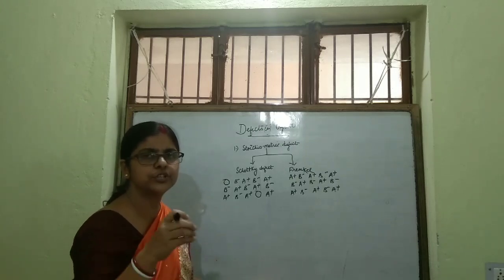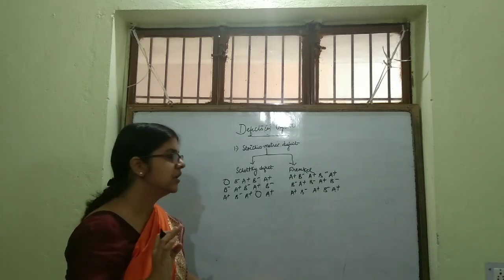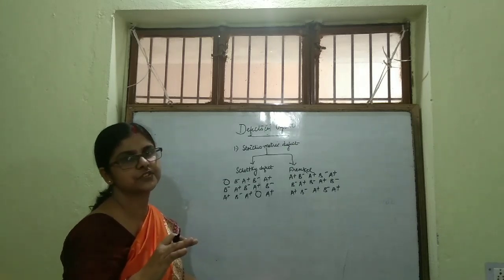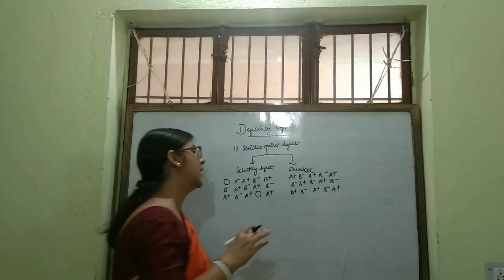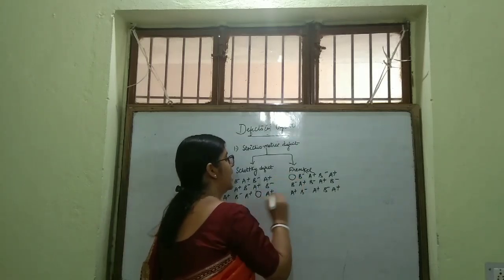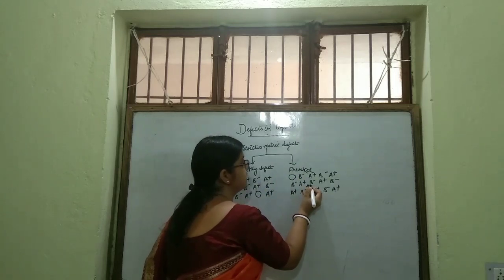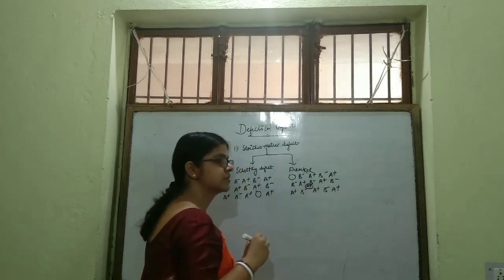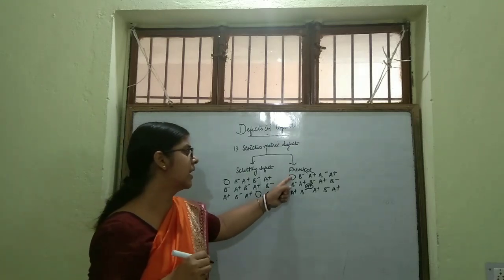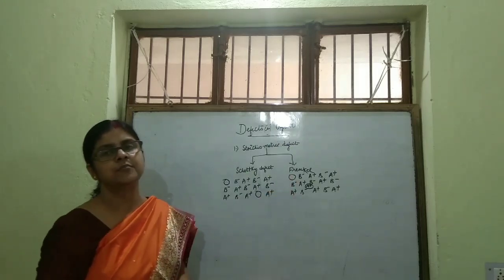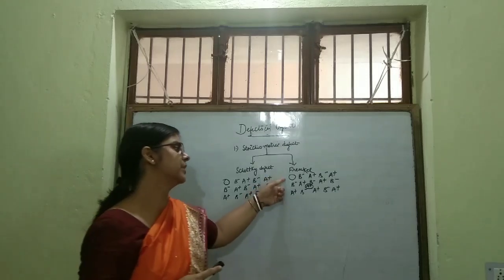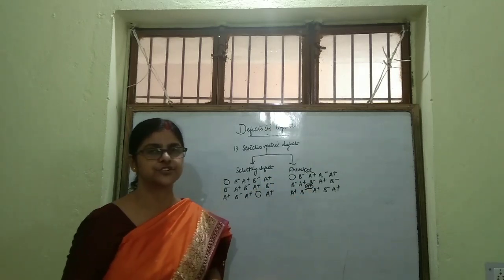Lattice site means the position where it is present, and it occupies the place at interstitials. Here I have shown cation. Why? Because the size of the cation is usually small. So cation usually get adjusted in the interstitials.